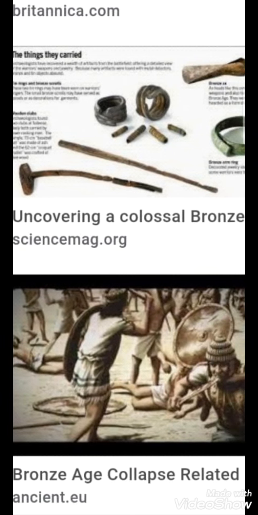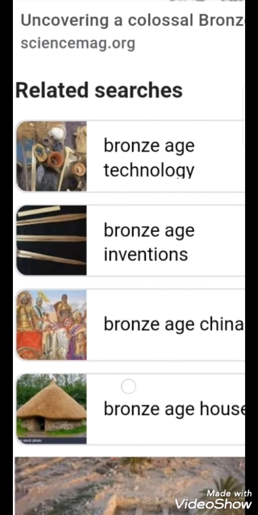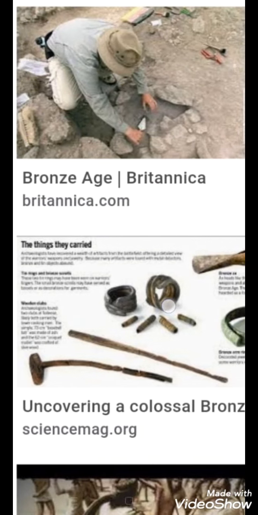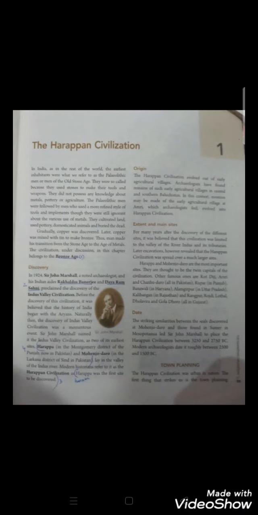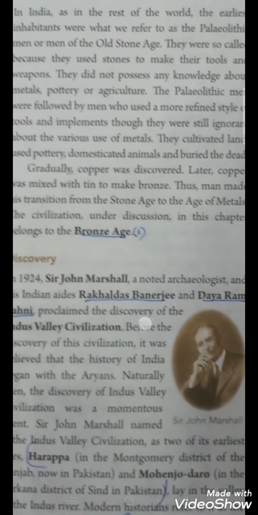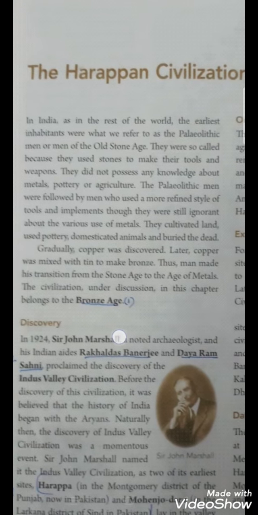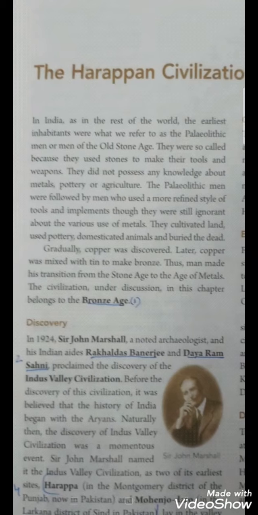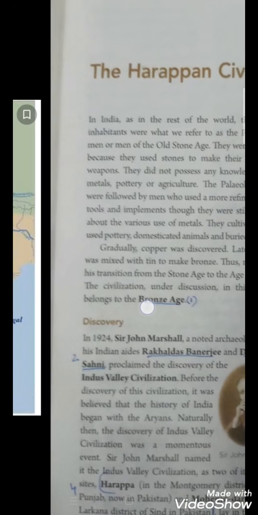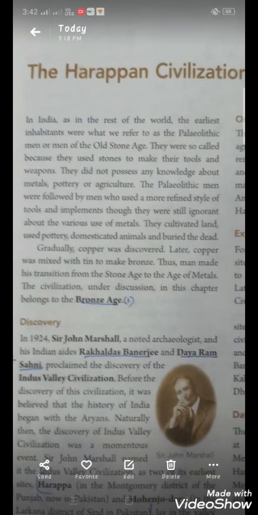Then see the change. Man discovered metals, first copper, then bronze. Thus, man made his transition from the Stone Age to the age of metals. The discovery of bronze enabled people to create metal objects which were harder and more durable. And these hard metal objects helped them a lot to clear the forests and develop agriculture and farming.